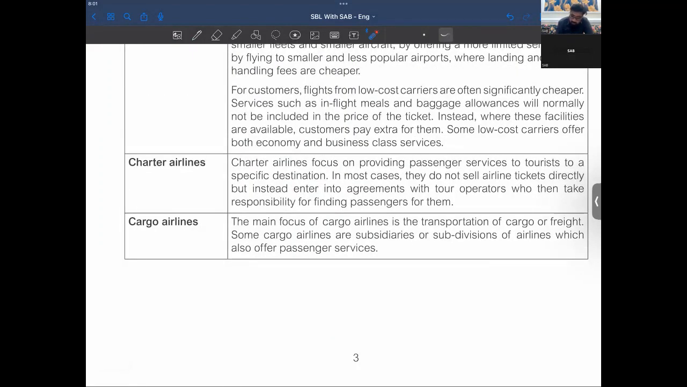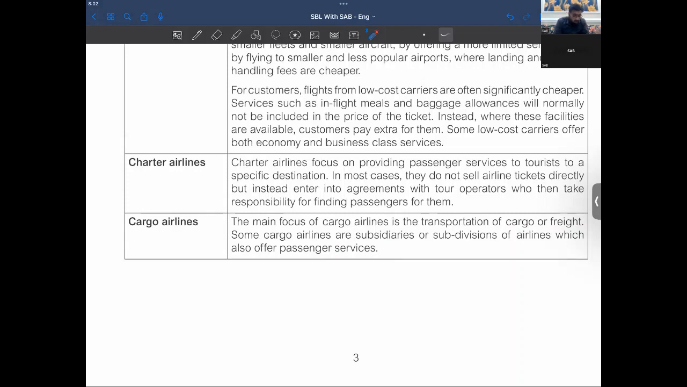Charter airlines focus on providing passenger services to tourists to specific destinations. In most cases, they do not sell airline tickets directly, but instead enter into agreements with tour operators, and tour operators are basically the ones who take responsibility for finding passengers for them. Then we have cargo airlines. The main focus of cargo airlines is the transportation of cargo or freight. Some cargo airlines are subsidiaries or subdivisions of airlines which also offer passenger services, right?